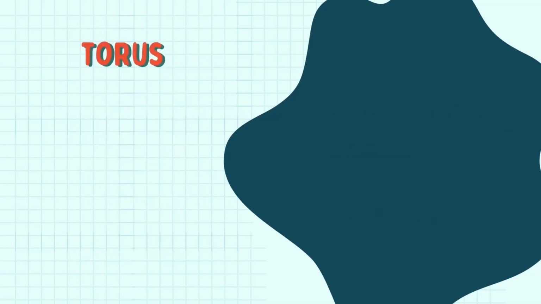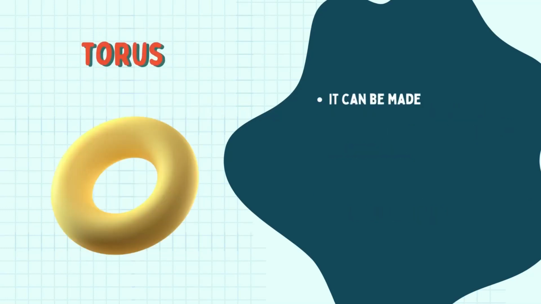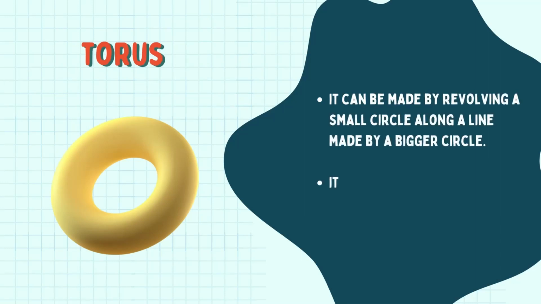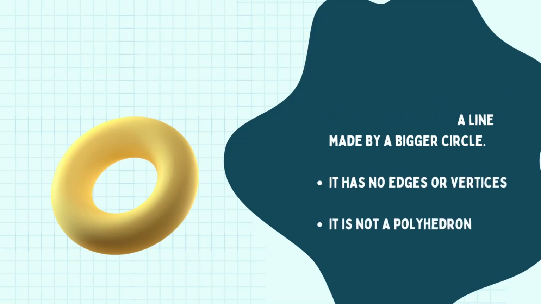Last but not the least is a torus. A torus can be made by revolving a small circle along a line made by a bigger circle. It has no edges or vertices. It is also not a polyhedron.